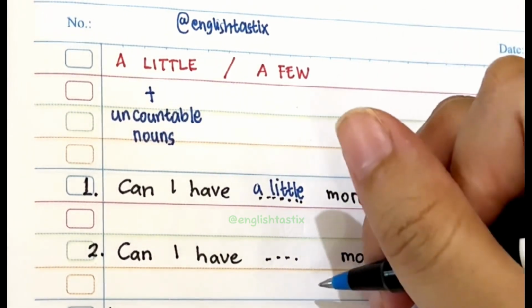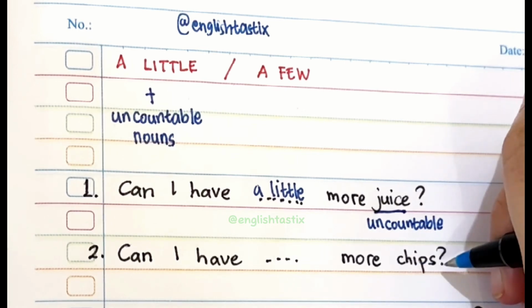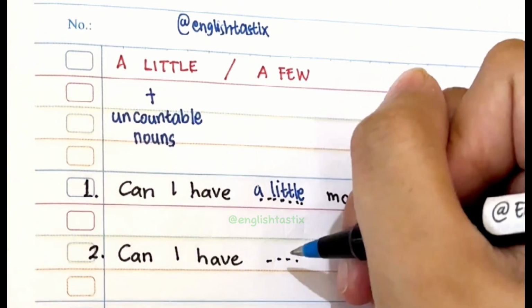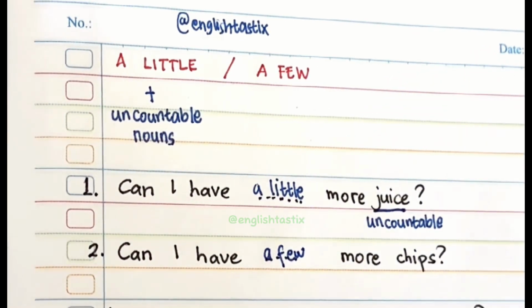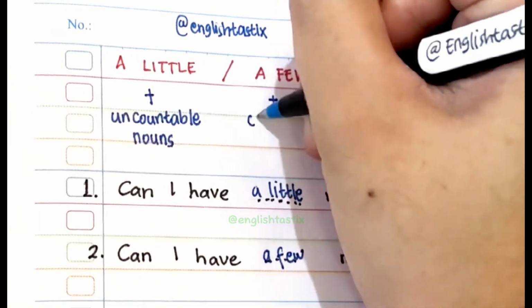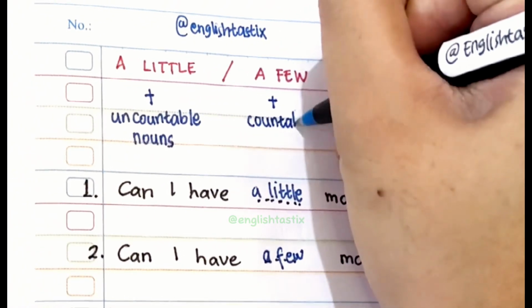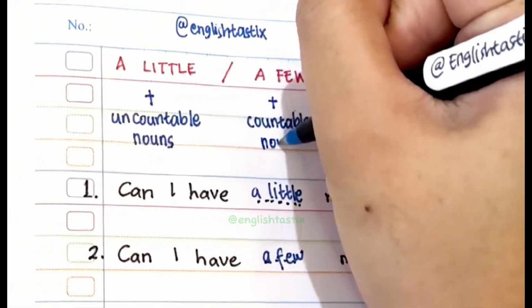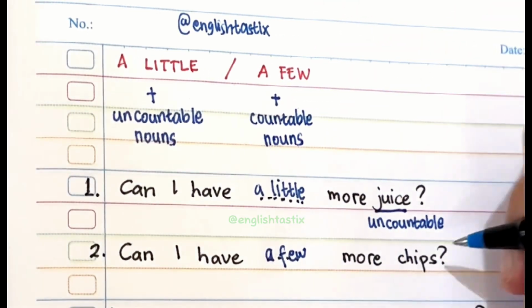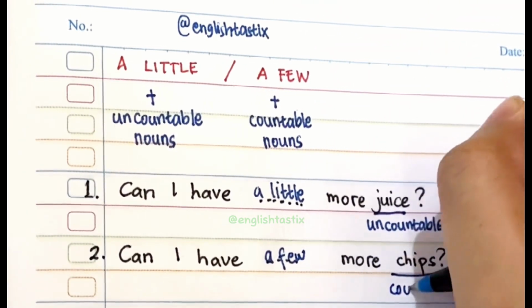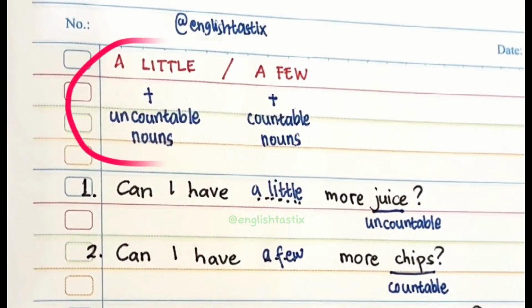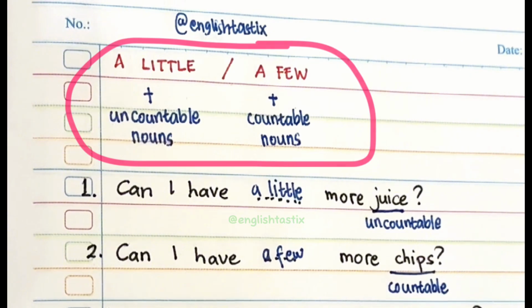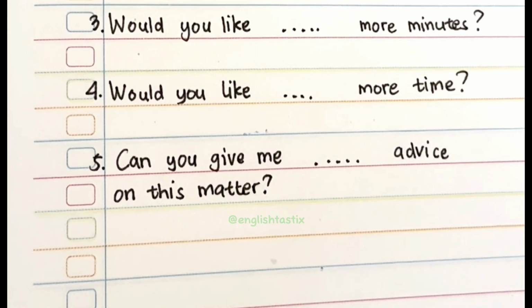Next, can I have blank more chips? Okay, a little or a few? The answer is, can I have a few more chips? Why? Because a few is followed by countable noun, and chips are countable noun. We can count the chips. So the keyword here is chip. Chip is a countable noun. So what you need to remember, guys, a little is for uncountable noun and a few is for countable noun. Easy, right? So let's see the next example.